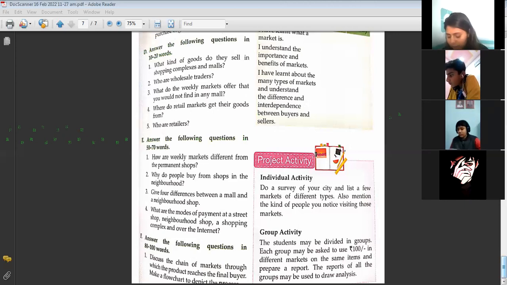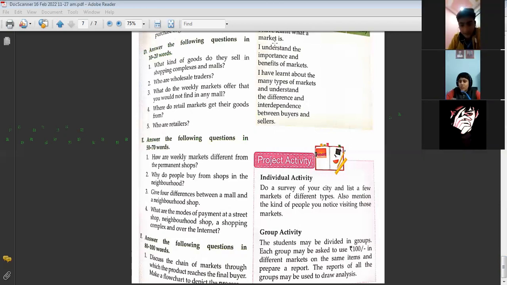Ma'am, you have said, how will the flowchart come in the exam? Like this also, the chain of markets flowchart. I'll send it to you. First do this one. I'm sending the flowchart. Ma'am, I have done the short one, can I send? Yes.